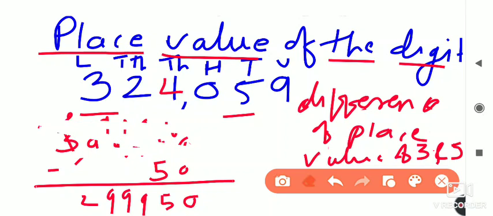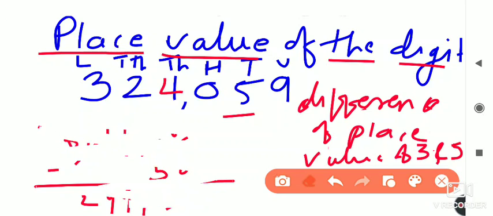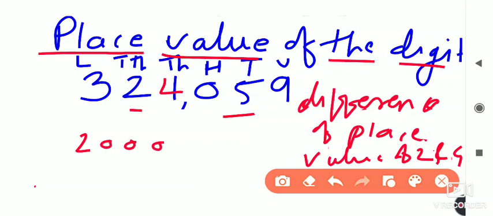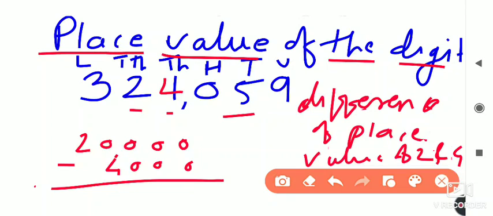Okay, if they are asking what is the difference between the place value of 2 and 4, suppose instead of 3 and 5 here it is 2 and 4. So what is the place value of 2? 2's place value is 20,000. Yes, 20,000. What is the place value of 4? It is 4,000. So they are asking for the difference, so we have to do the subtraction.